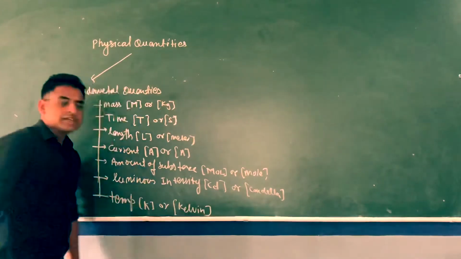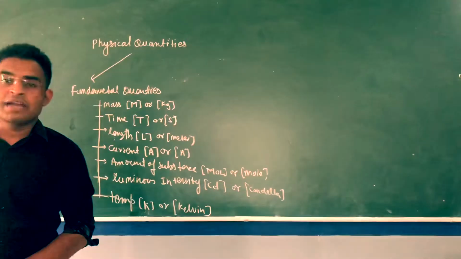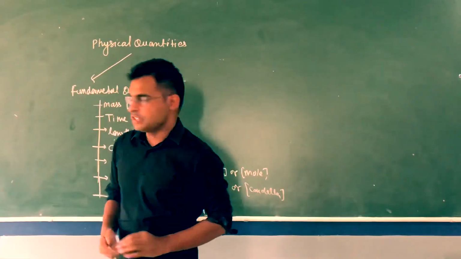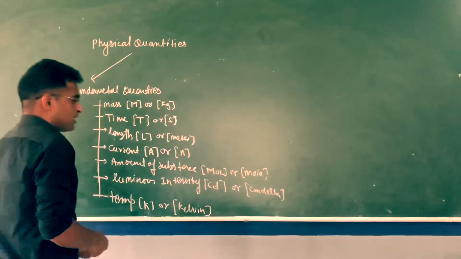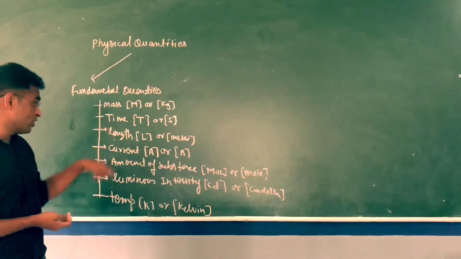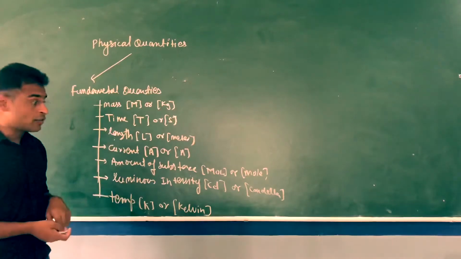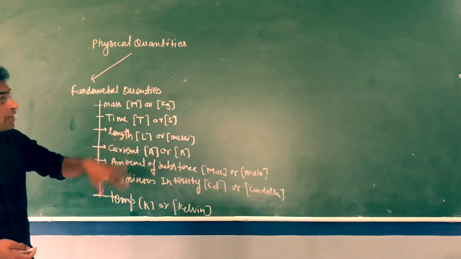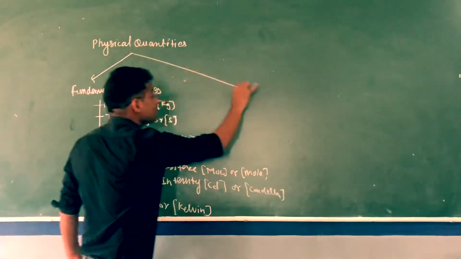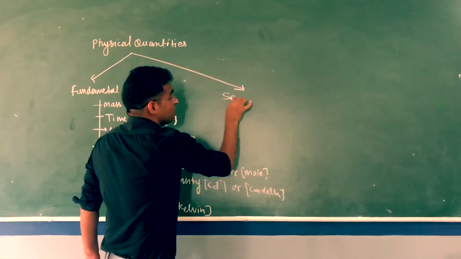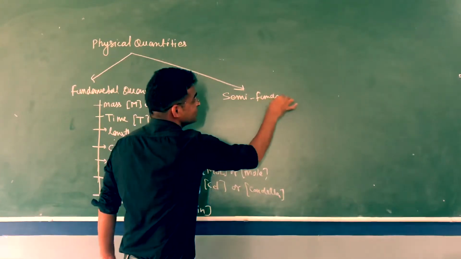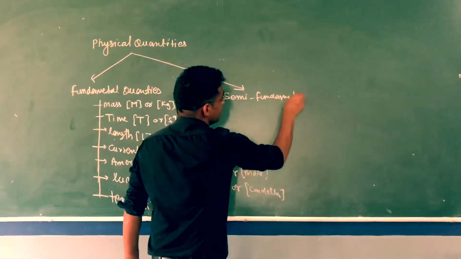Several other units are there, like MKS unit, CGS unit, FPS unit, but right now I am talking about MKS unit. So these 7 quantities are called fundamental quantities. Means they do not depend on any other quantity. Rather than these 7 quantities, we have some semi-fundamental quantities. It's not completely fundamental.